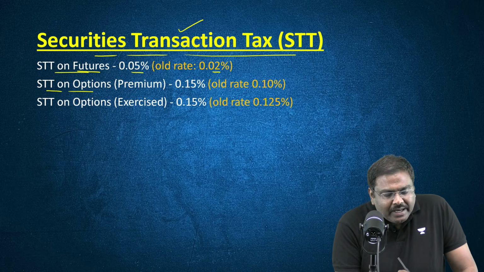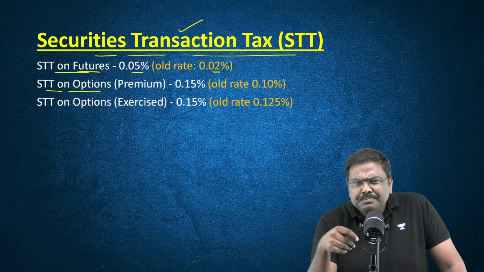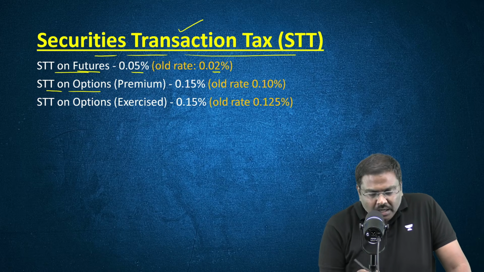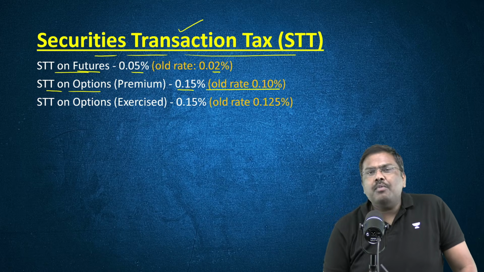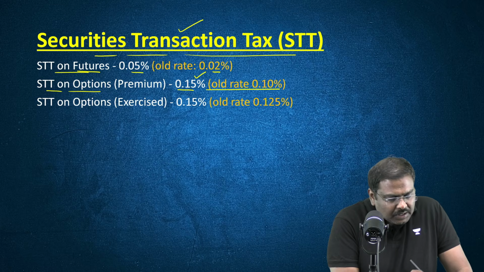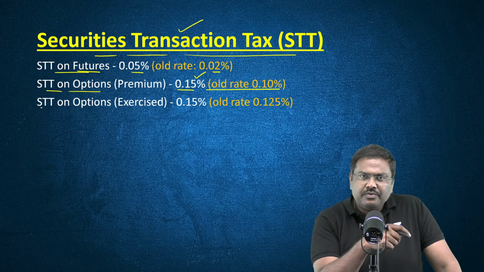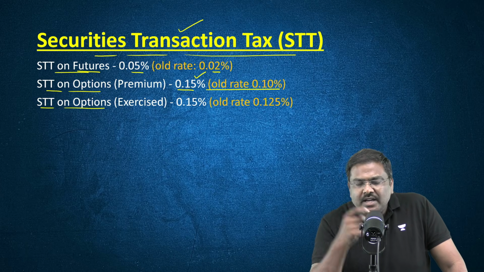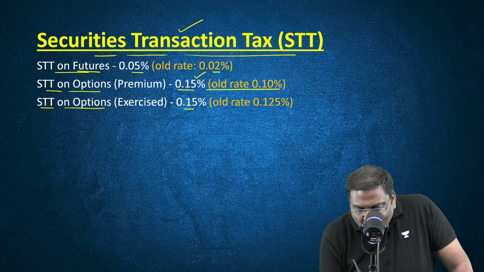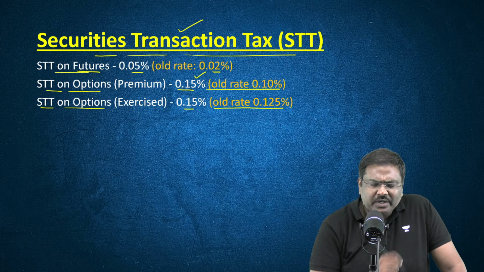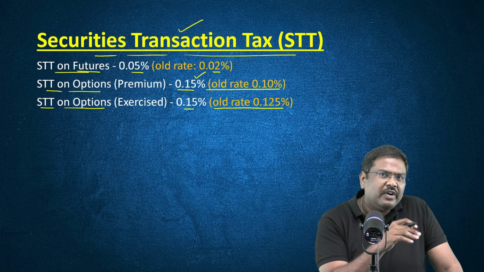Second, STT on the options premium, that is the price that you basically pay to get an options contract. It has been hiked from 0.1% to 0.15%. And the third one, STT when you exercise these options, this option exercising contract, will now attract a higher STT, from 0.125% to 0.15%.